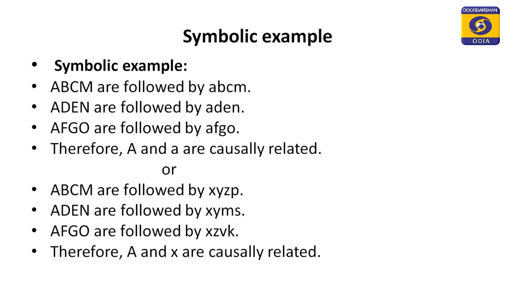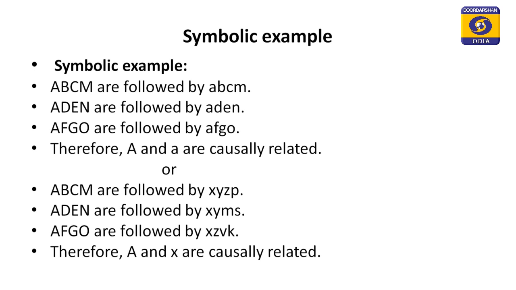We can also take it in another way. Suppose A, B, C, M followed by 4 other factors like x, y, z, p, then A, D, E, N followed by another 4 factors x, y, m, s, then A, F, G, O followed by x, z, v, k.